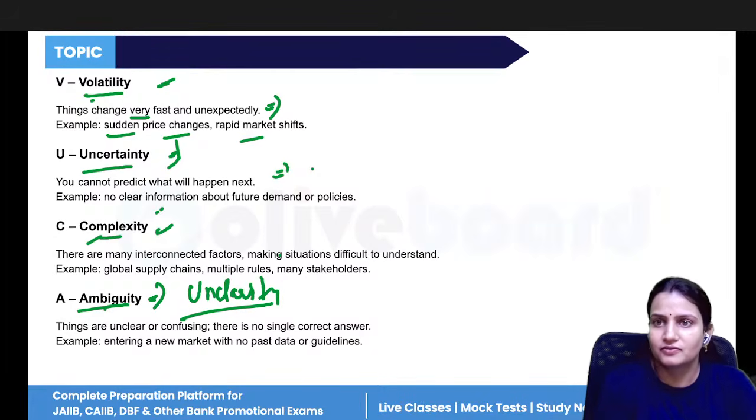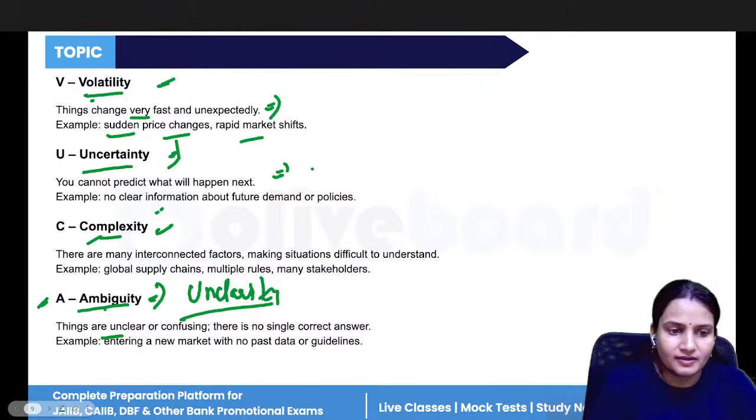If you don't have a clear vision of your company, if you don't know what the vision and the mission of your company are, you will not achieve something big that you have decided. If things are unclear or confusing, there is no single correct answer. So these things are important.